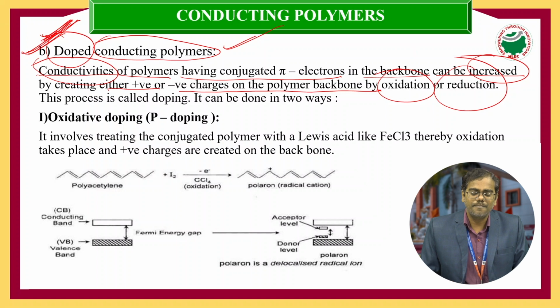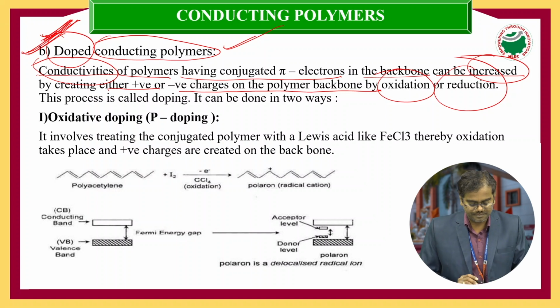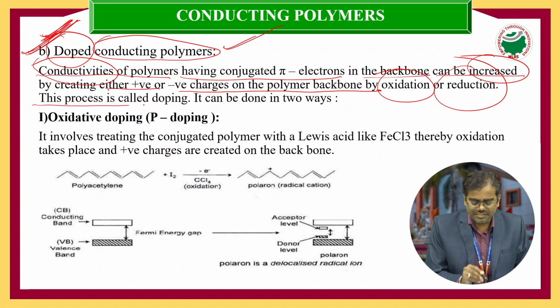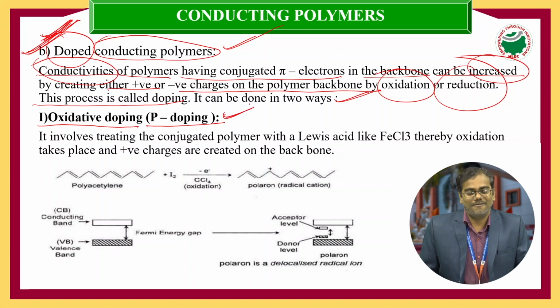What is the meaning of oxidation? The losing of electrons. What is the meaning of reduction? The gaining of electrons. In terms of Lewis acids or Lewis bases, we have explained this process, and we call it doping. This can be done in two ways. The first one is oxidative doping, or P doping. Very good, important concept: P doping or N doping. P doping we call oxidative doping, and N doping we call reductive doping.